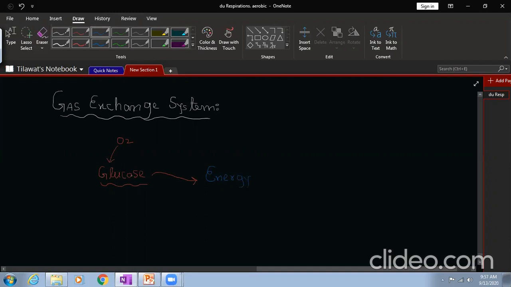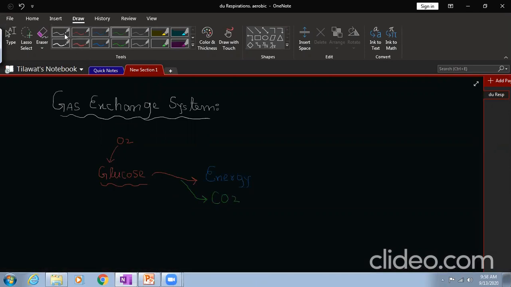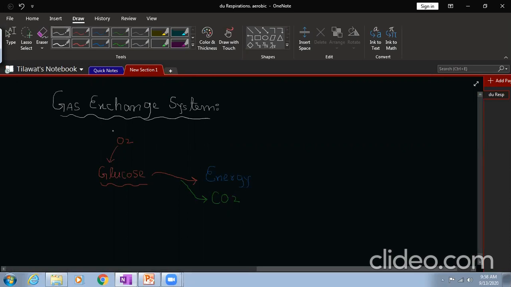Now, as a result of this breakdown of glucose, as a result of this respiration, carbon dioxide will also form. That's a waste product that should be removed from the body. This oxygen is needed by your body, so it should enter your body, while carbon dioxide is a waste product and it should be eliminated from your body.